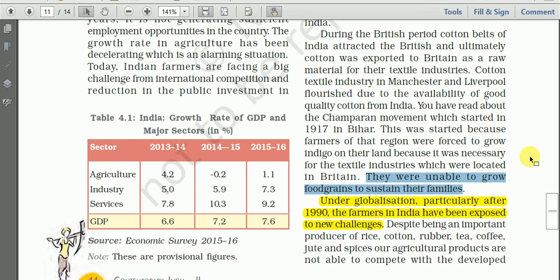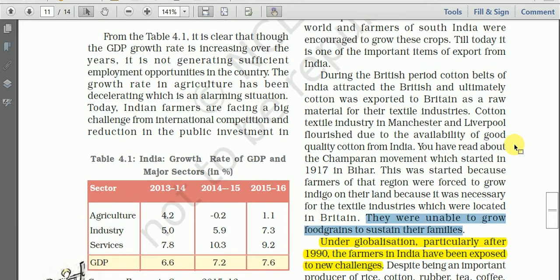During the British time, in the northern plains of India, including Bihar, the farmers were unable to grow food grains, say wheat, rice and others, to sustain their families. The British forced them to grow indigo, which was needed for the textile industries in England. So this is about this strain of globalization in the past.